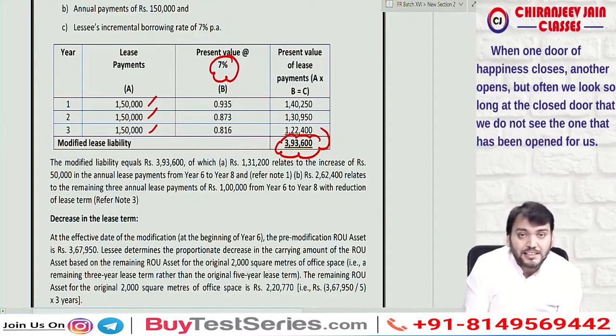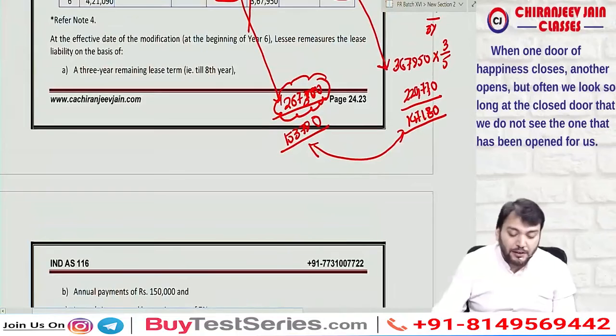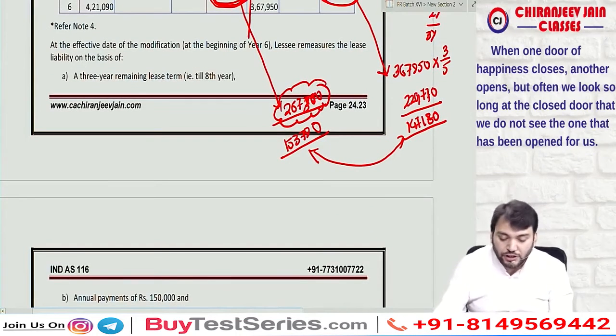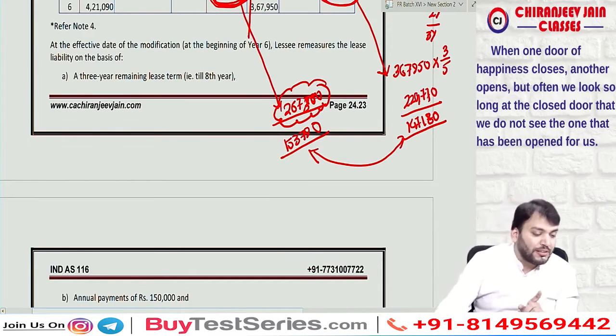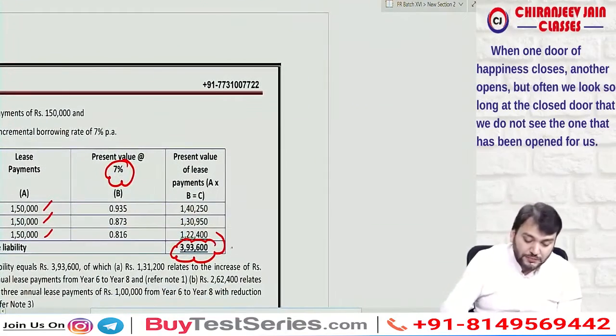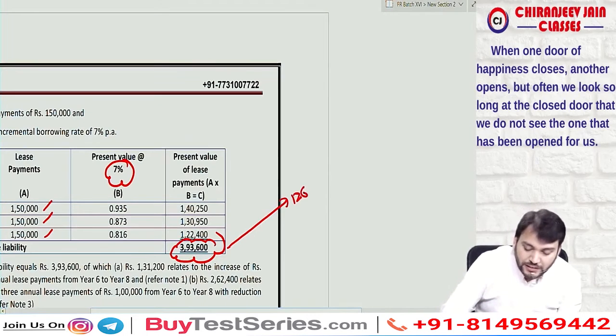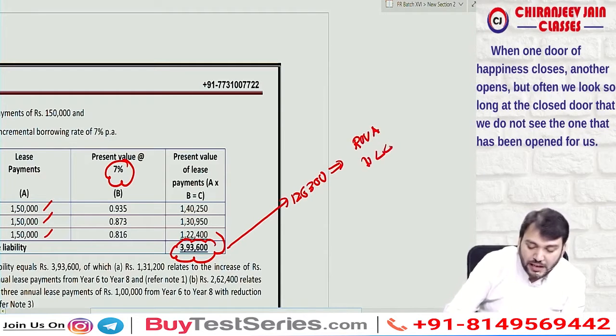So 3,93,600. If I compare with this modified liability, 3,93,600 minus 2,67,300, how much adjustment is required to ROU asset? The adjustment required to ROU asset due to increase in the scope is 1,26,300. So for this we'll pass one journal entry, ROU asset account debit to lease liability.